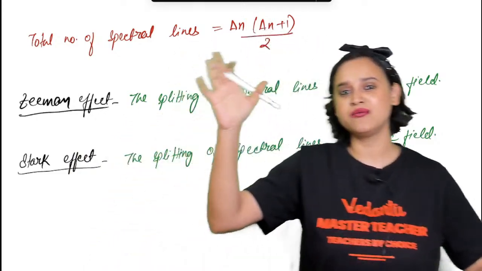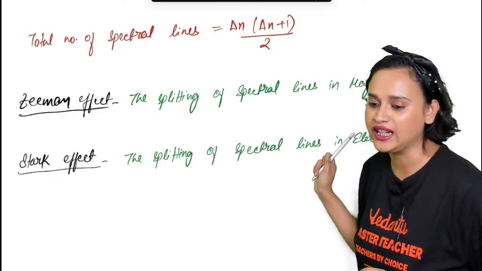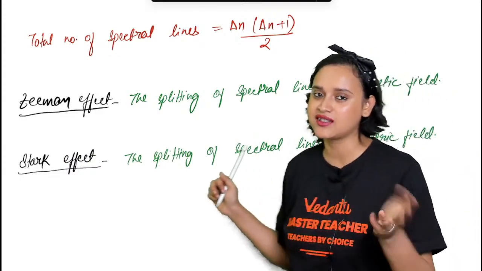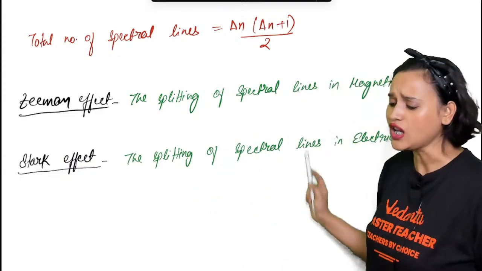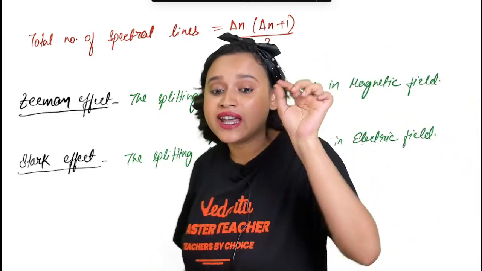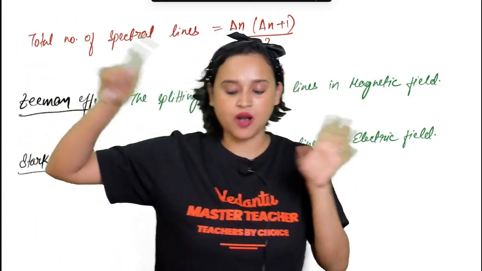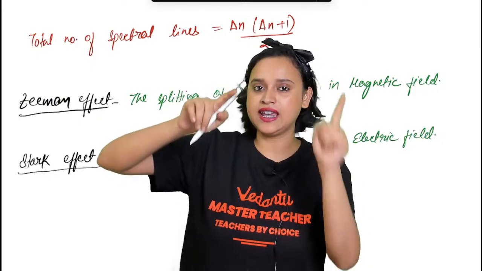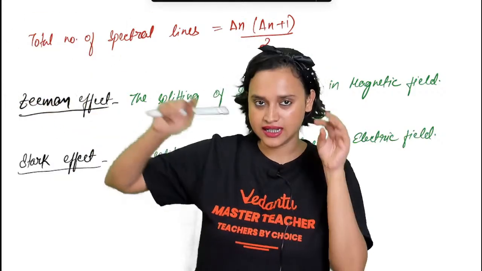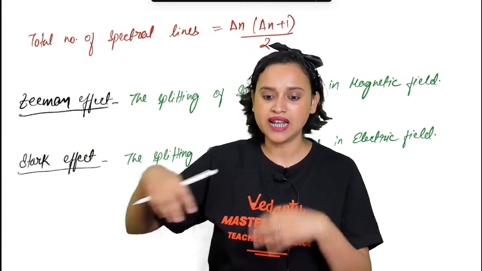So that's how I remember it: Stark, Iron Man, electric field. And Zeeman, there is 'man', so magnetic. That's how I remember it: Zeeman, magnetic; Tony Stark, electric field.